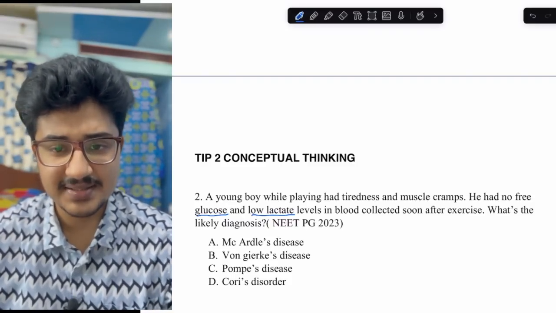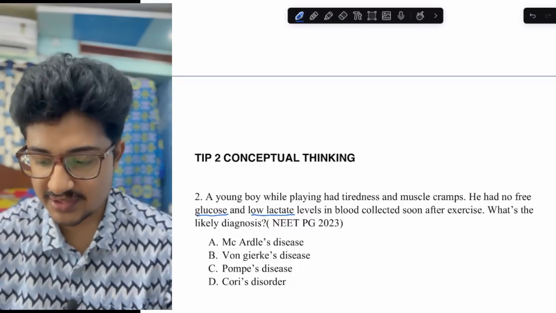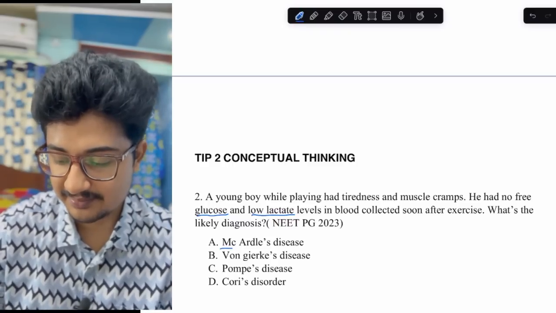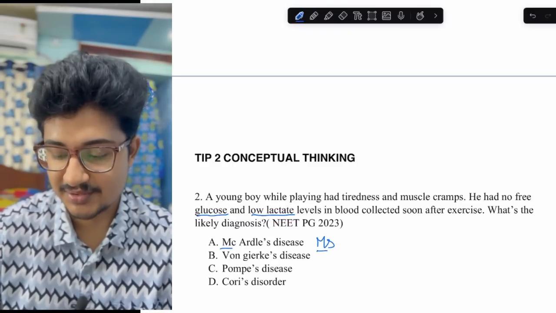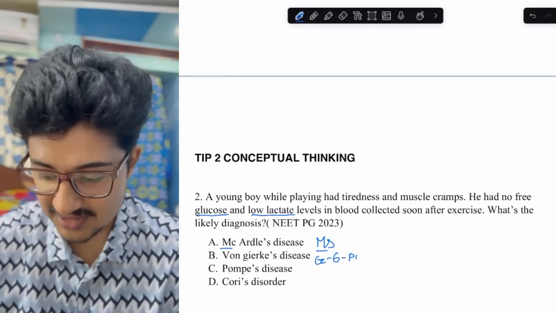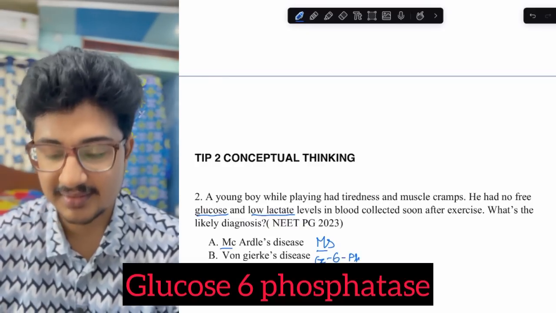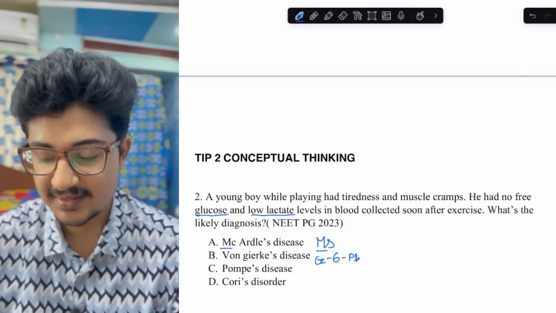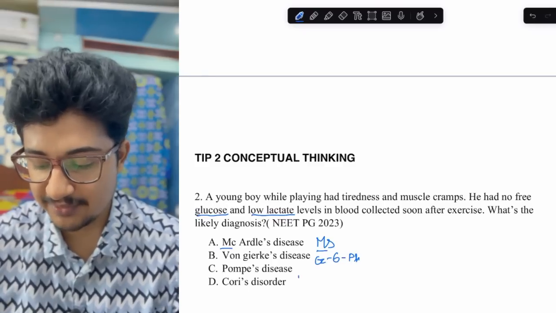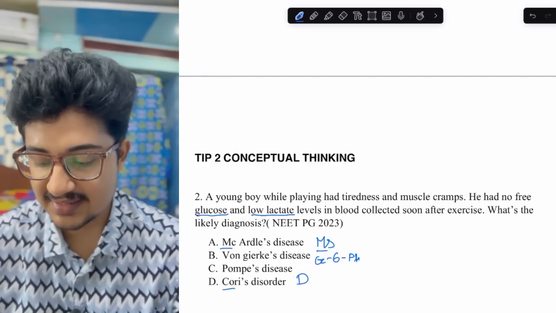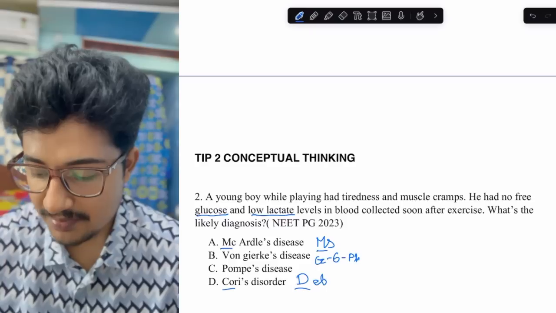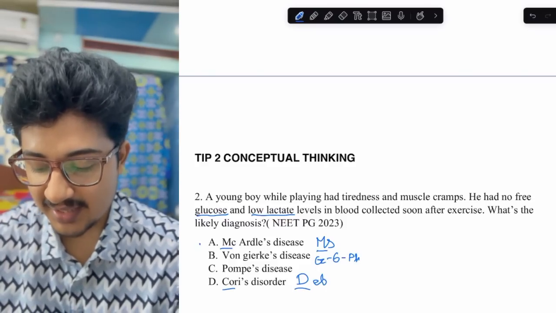So muscle cramping is there. So it is a muscle glycogen storage disorder. And from M, we know M for muscle. So McArdle's would be the answer. Von Gierke's we know that G6P, glucose 6 phosphatase deficiency is there. In Pompe's disease, there is acid maltase deficiency in the lysosomes, and in Cori's, C for D. After C, the next letter comes D, that is the debranching enzyme. It also involves the liver. So muscle is shown, that is McArdle's disease.